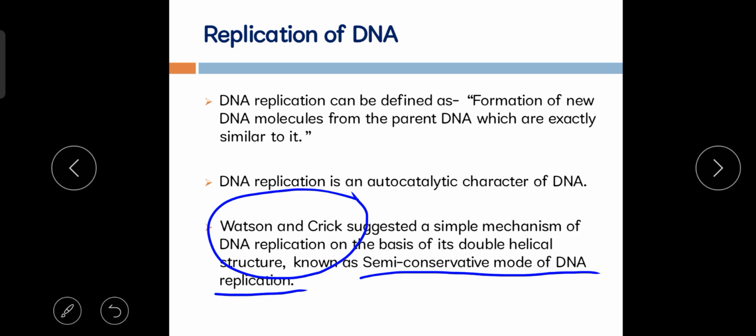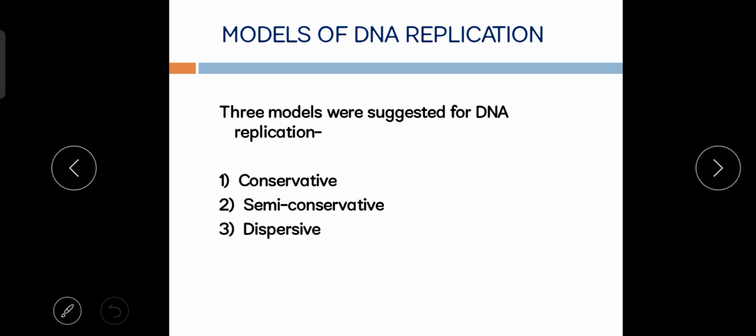Okay, so now let's move to our next slide, that is models of DNA replication. You all know the production of new DNA molecules from the old DNA molecule is called DNA replication. Always remember, from the old or parent DNA molecule always two new DNA molecules are formed, and there are three models suggested for DNA replication.